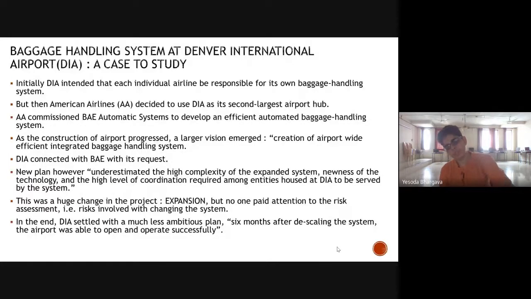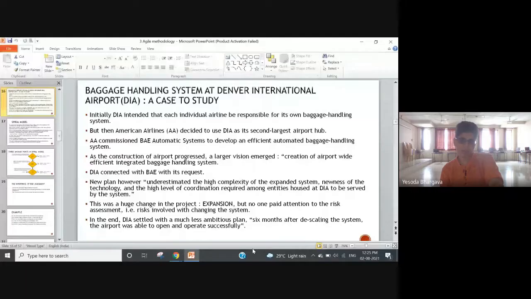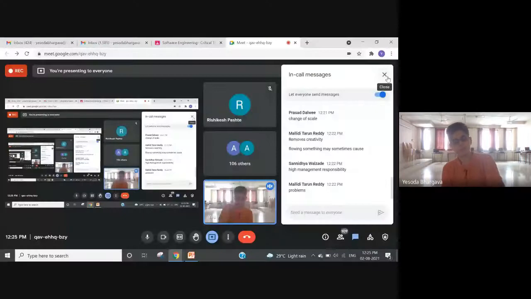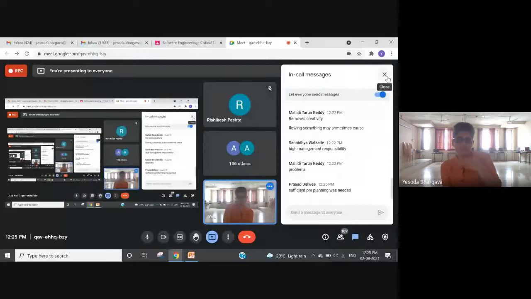What do you think? If you were there during that time, how could you have avoided this tragedy that happened at DIA? Not tragedy, I mean something not really good. How could you have avoided this that happened at DIA when the plan for expansion was proposed? What would you have wanted to pre-plan? What sort of pre-planning would you have done?